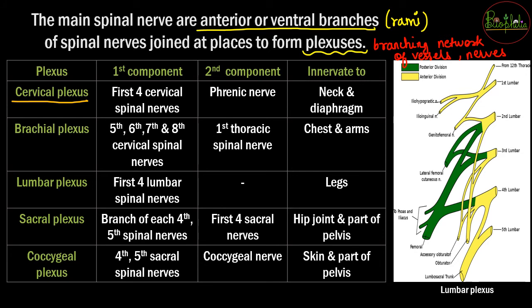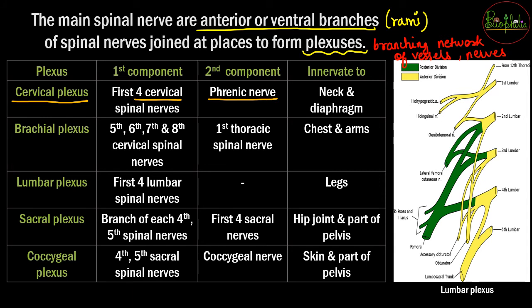So cervical region of the vertebral column के पास में अगर ये plexus है, that is if this branching network is nearby the cervical vertebrae, then it is going to be the cervical plexus. So cervical plexus में गुच्छा बनाने के लिए you need 2 components. So the first component of the cervical plexus comes from the first 4 cervical spinal nerves, and the second component comes from the phrenic nerve.